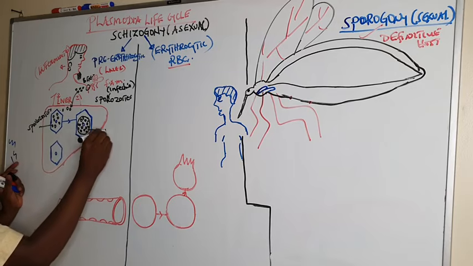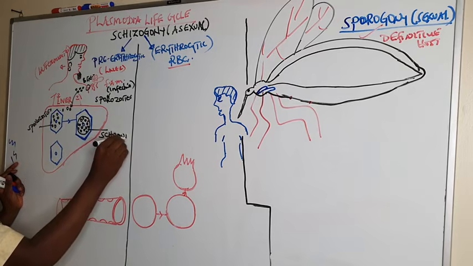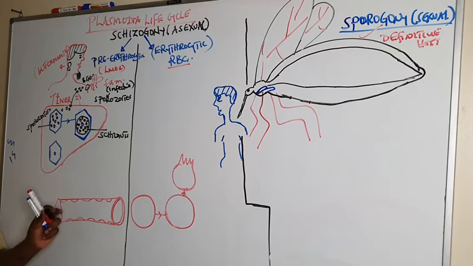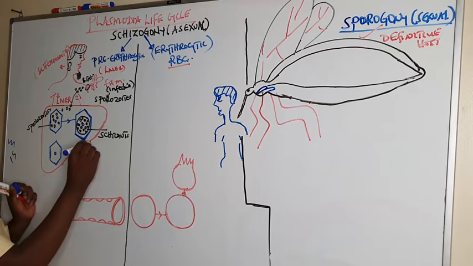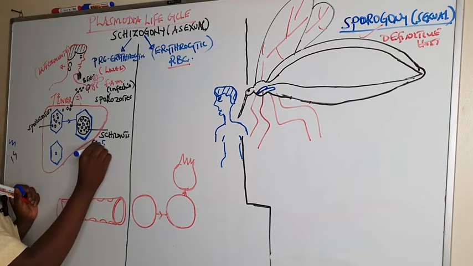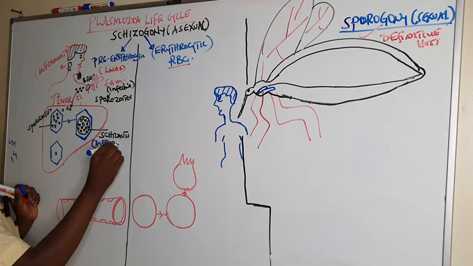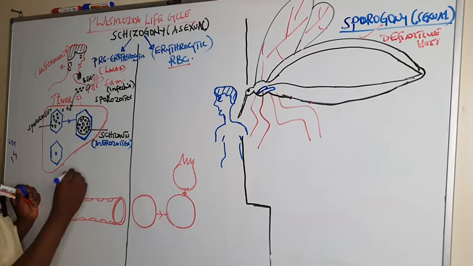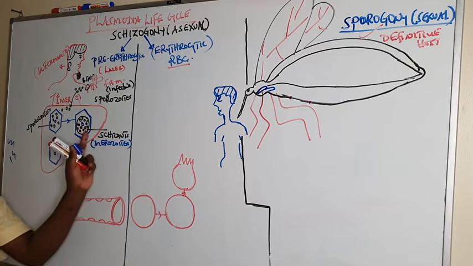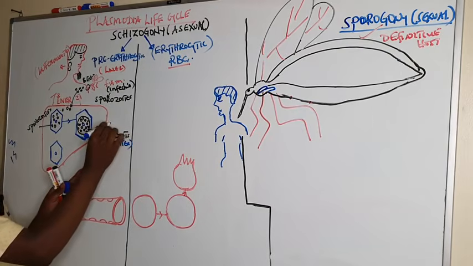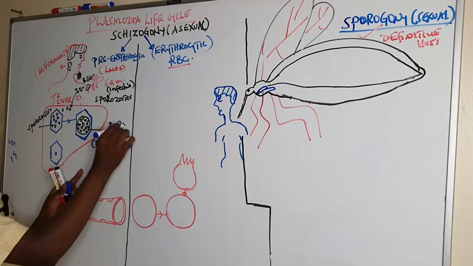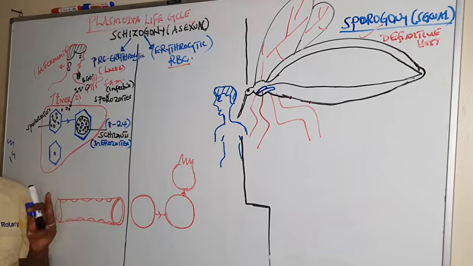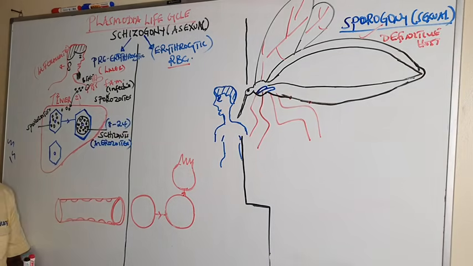This is what we call a liver schizont, formed when the sporozoites reach the liver. One schizont can contain between 8 to 24 merozoites, depending on the species.